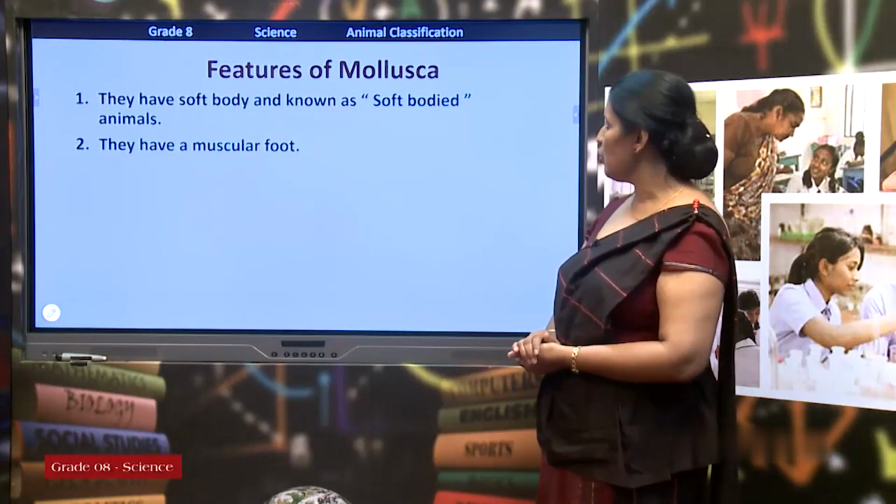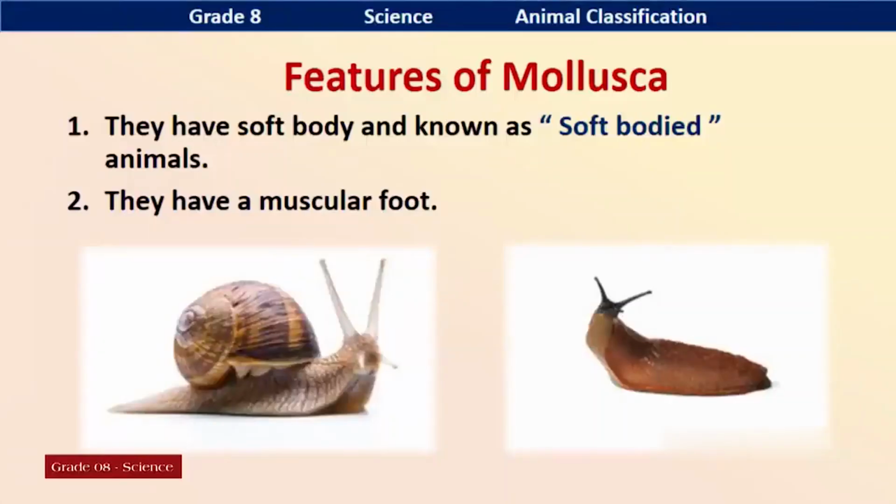What are the other features of Mollusca? They have a soft body and are known as soft-bodied animals. Yes, you can see the soft body. The best example is the slug. Normally, on rainy days, slugs are going here and there on the ground. Sometimes they are in your house. They have only muscles in their body. They have a muscular foot. That is the unique feature of Mollusca.